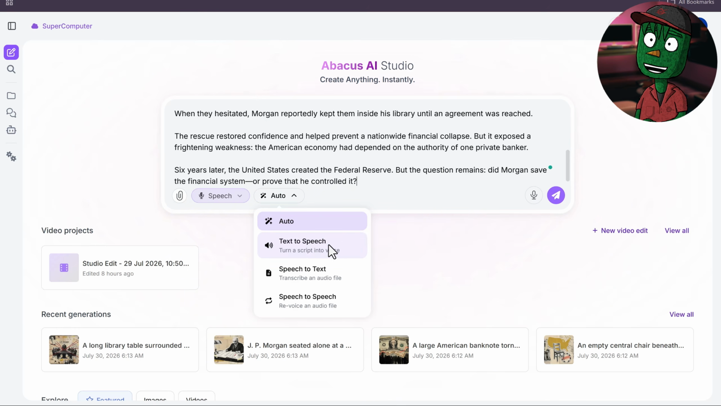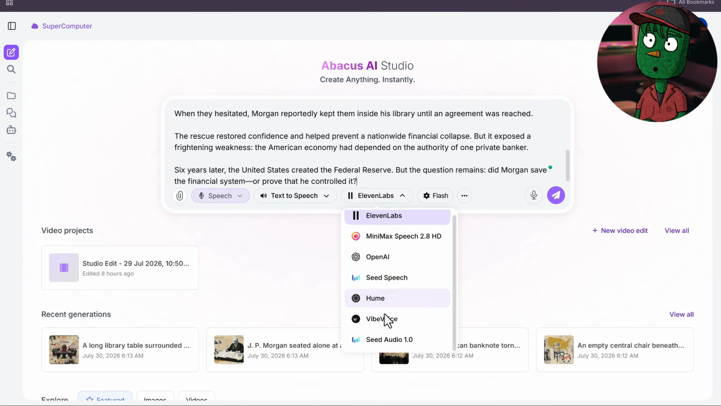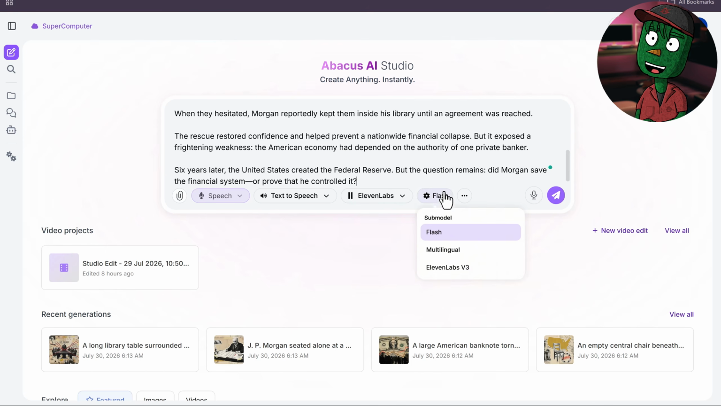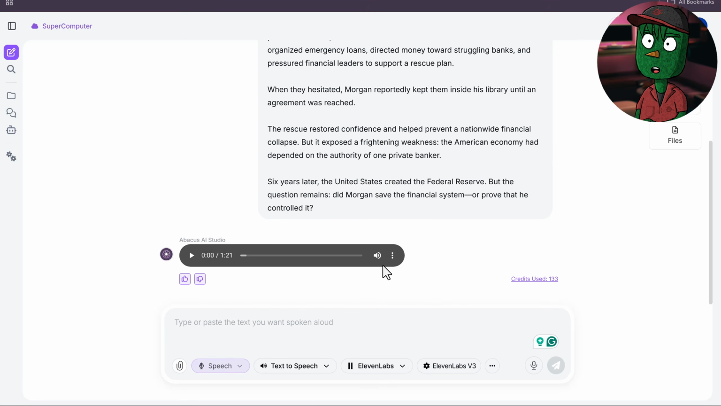You can come down here and choose your preferred text-to-speech provider. For me, I go with 11 Labs. When you select that, come to Flash, click on it, and make sure you change it to 11 Labs V3 for the best sounding voice. Once you're done with that, just click on the Generate button here to generate your voiceover. Once it's done generating your voiceover, come to these 3 dots at the side here, click on it, and then you're going to see the download button.